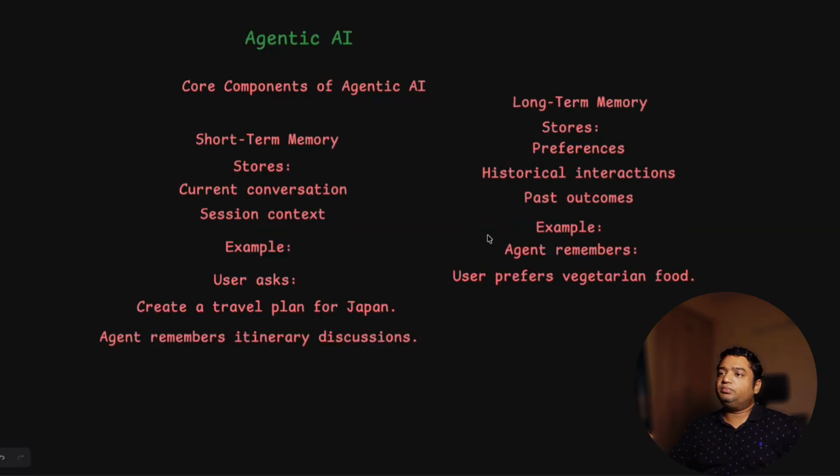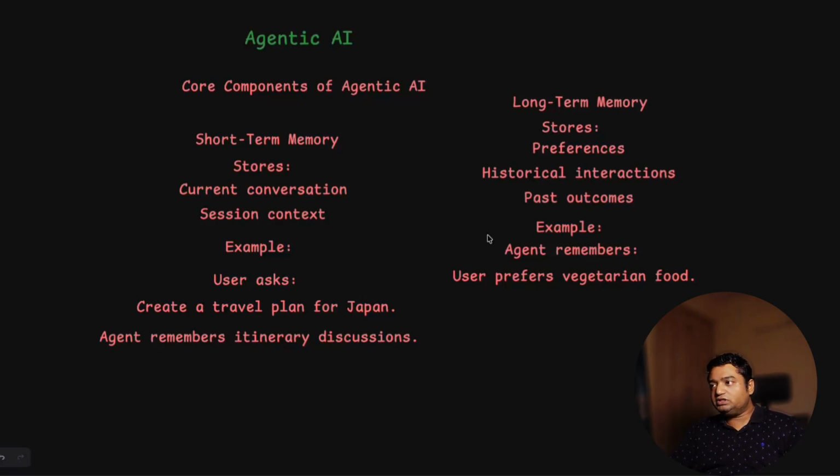So the second important component is the memory. Memory can be divided into two kinds: short term memory and long term memory of the agentic AI application. The short term memory stores the current conversation. It stores the session context only for that session. For example, a user asks to create a travel plan for Japan or any other country. So the agentic AI remembers the itinerary discussion and the preferences for the travel plan.